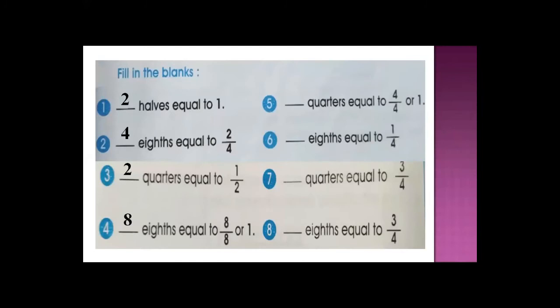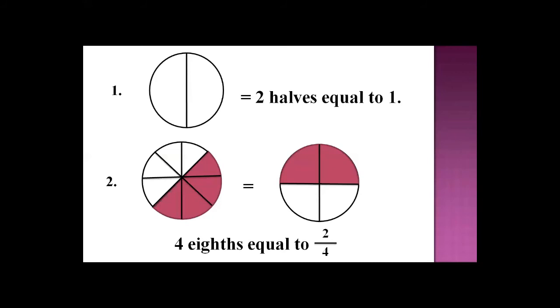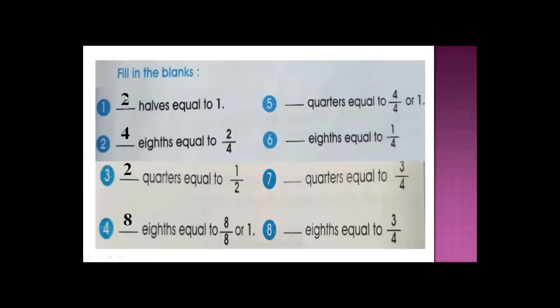Fill in the blanks. That is part C, but mistakenly in your books it is written as part E. This is part C. Okay, not part E. Fill in the blanks. Listen to this exercise with complete concentration. Look at here. Number 1. What they are asking here, don't look at this. Dash halves equal to 1. Look into your books also, page number 29, exercise C. That is not part E, that is part C. Fill in the blanks. Dash halves equal to 1.